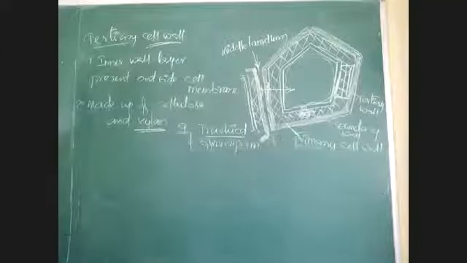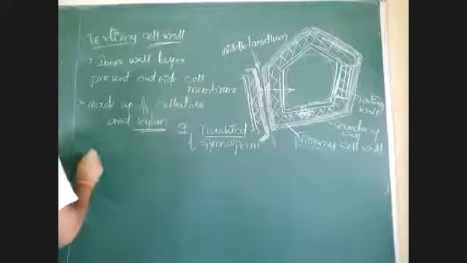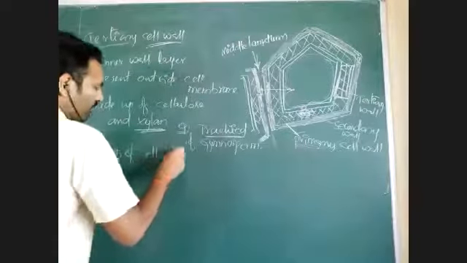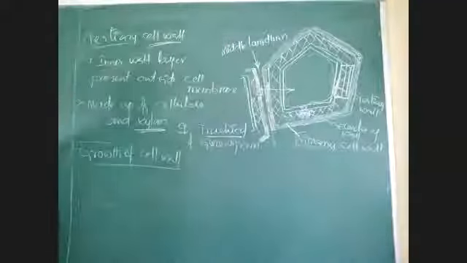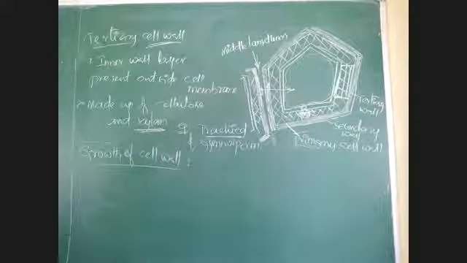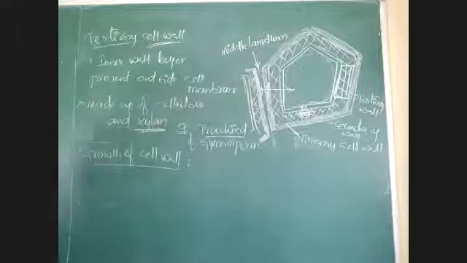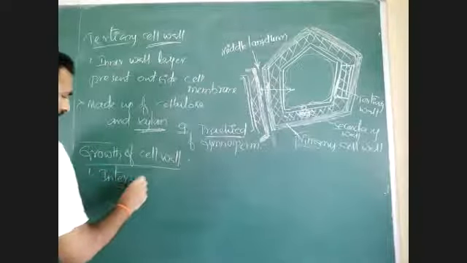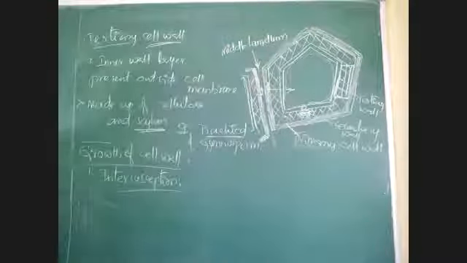Okay, these are three wall layers. Then see, growth of cell wall. How is cell wall growing? Cell wall growth. That means during cytokinesis cell wall is formed, I told you now. How that is growing means, here there are two types of cell wall growth. One is intussusception. Second one is apposition.